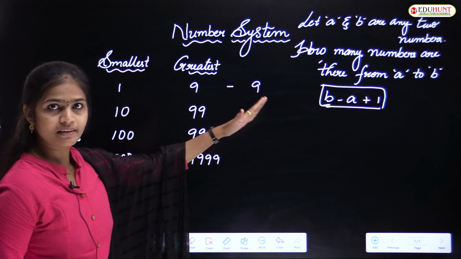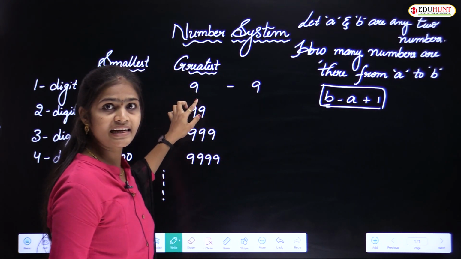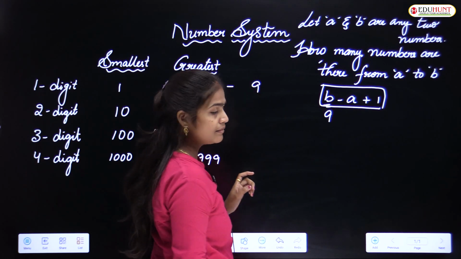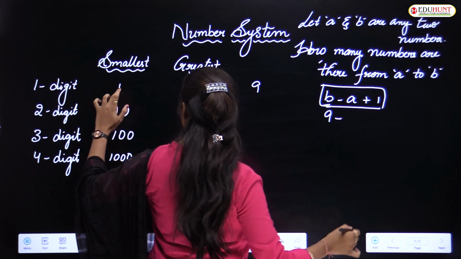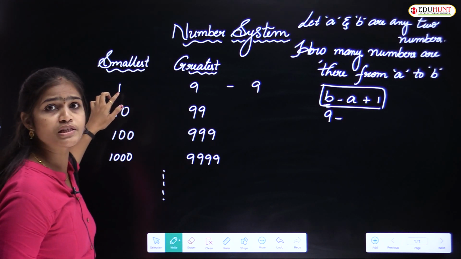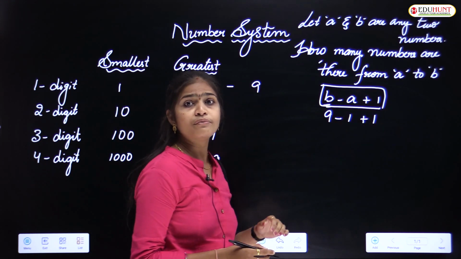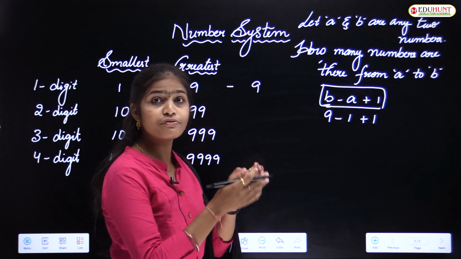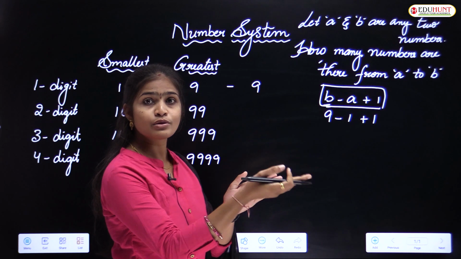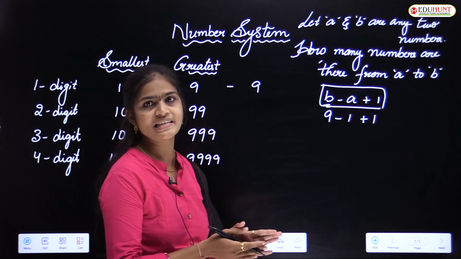I am going to apply the formula to the 1-digit numbers. What is the greatest number in the 1-digit numbers? That is 9. So B is equal to 9, minus A, where A is the smallest number, which I consider as 1. So 9 minus 1 plus 1. Why are we adding plus 1 here? Because we are calculating from A to B, so including A and B also we need to count. That's why plus 1.